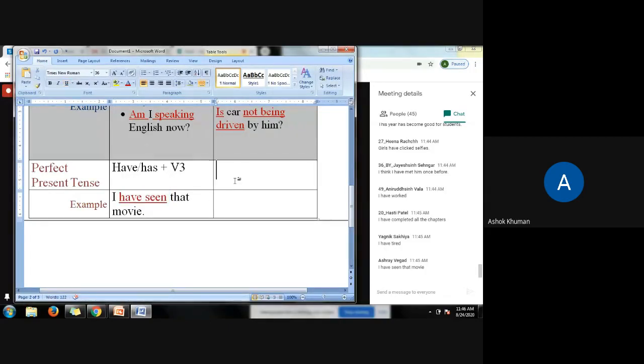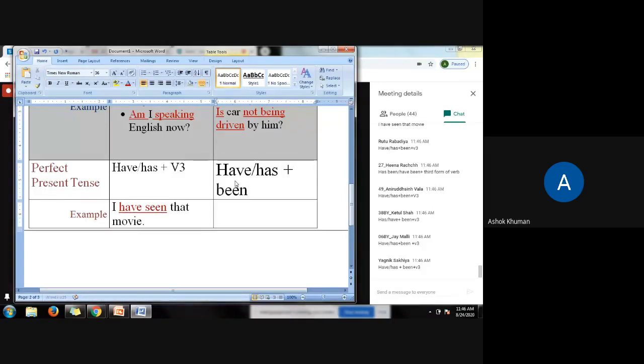Okay. Now friends, what would be the form of verb in passive voice perfect present tense? Have, has, you all were ready. Have, has plus been plus V3. Okay, have, has plus V3 is already there. Been we will add, so it will become passive voice. So we have have, has plus been plus V3.